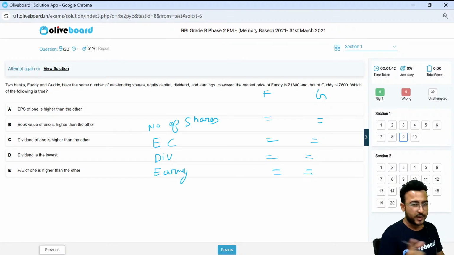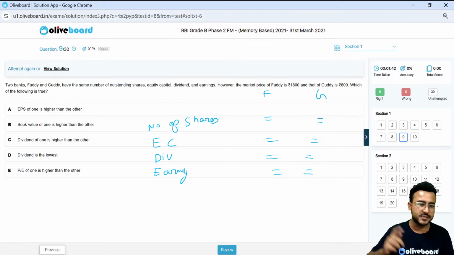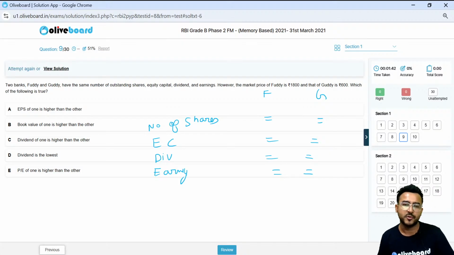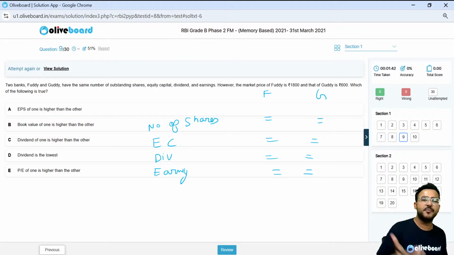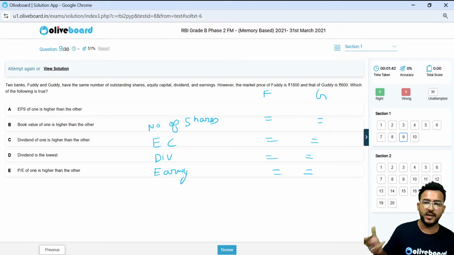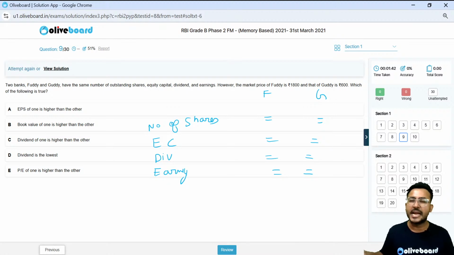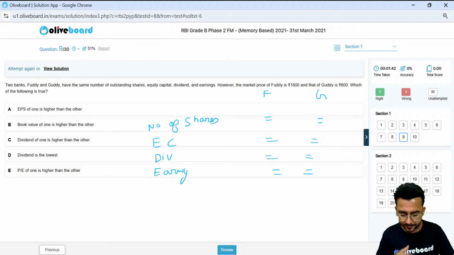Now you can have a look. This is a 2021 previous year question. This is a core accounting question, directly from the financial analysis chapter. If you don't understand PE ratio, earning per share, dividend per share or book value per share, you won't be able to answer this question. But in 2021, accounting was not at all there in your course. That is the sad part. But RBI never stopped asking questions around finance and accounting, right? So you need to be very, very strong in the basics at least.